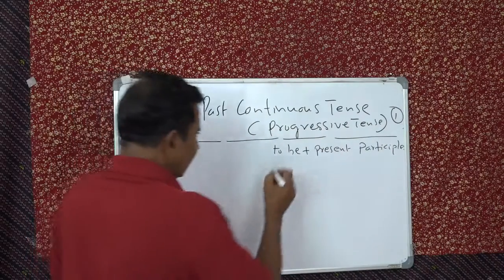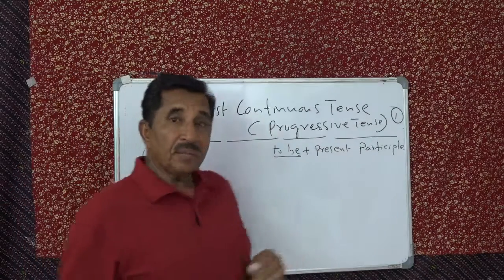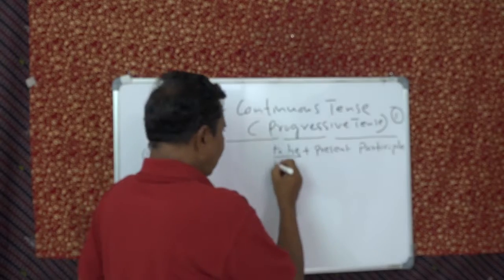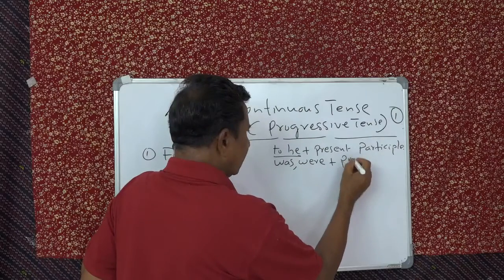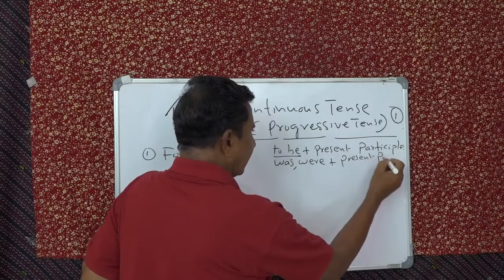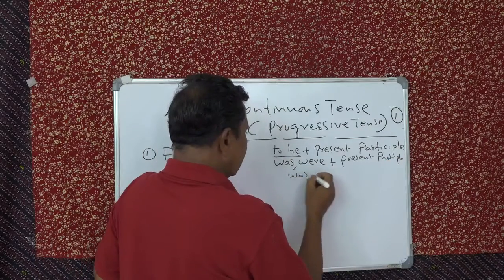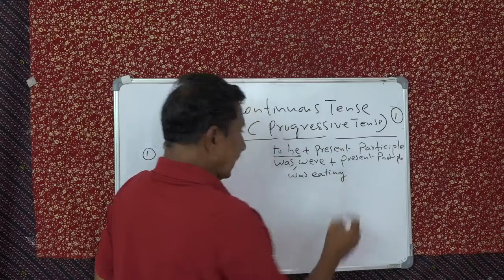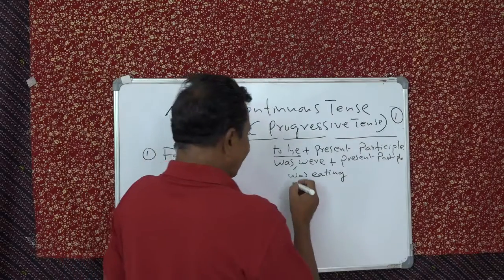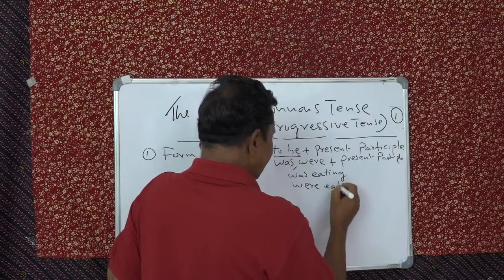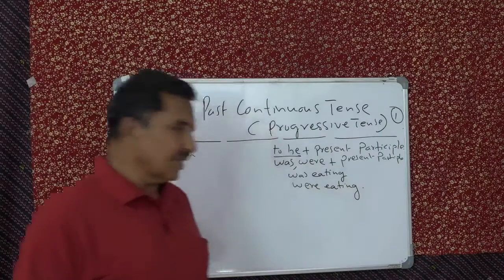Now to be, this is past. Therefore, you have to use the past forms of to be. That is, was or were plus present participle. So that means it can be was eating. We always take eating because eating is the most interesting thing. Yes. So was eating or were eating. This is our example now. Okay, was eating or were eating.